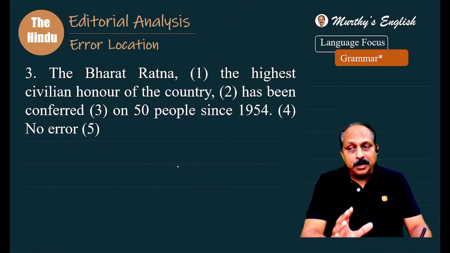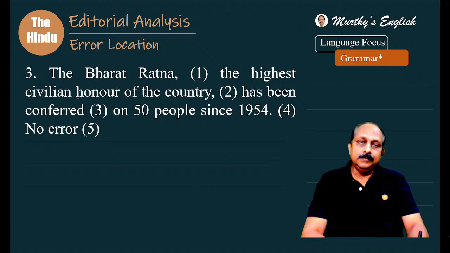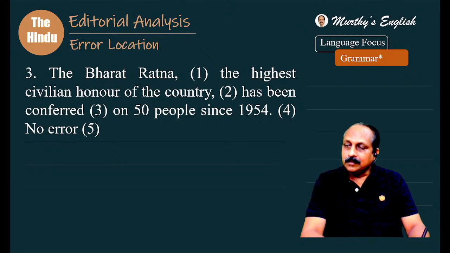I have brought a few questions from yesterday's editorial. A familiar context, you should be able to spot the error. The Bharat Ratna, the highest civilian honor of the country, has been conferred on 50 people since 1954. Exactly. Nagendrama says parallel expression. That's what I've said. Very good.